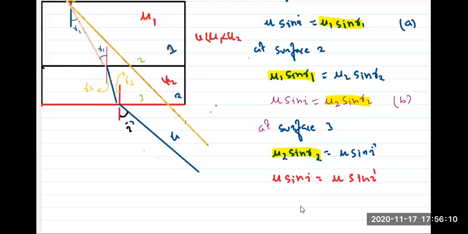So I have sine I is equal to sine I dash, because this will get cancelled now. Can I say that I is equal to I dash? Yes or no? Tell me yes or no. Yes, got it?